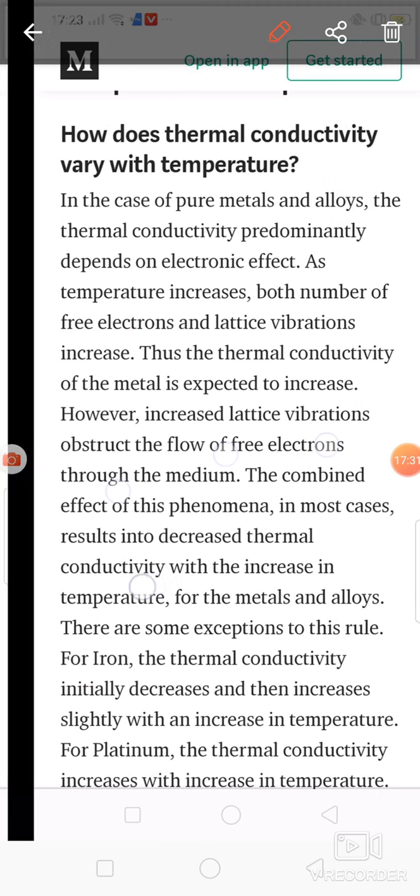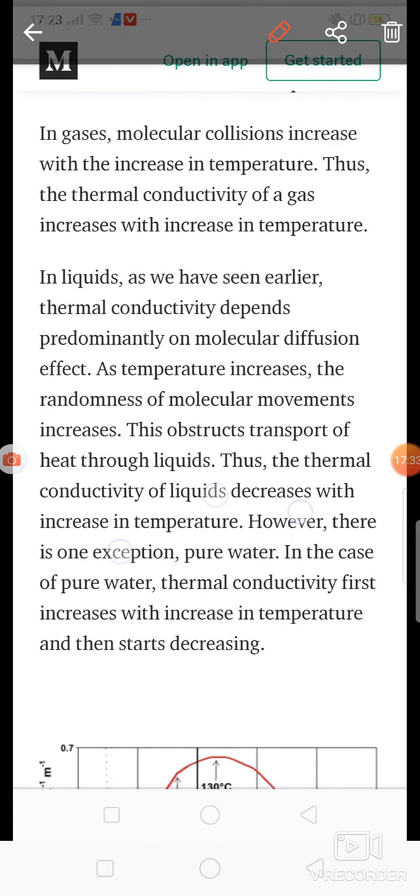What about the liquid? In liquids, we are giving temperature to the liquid. If the temperature of the particular liquid increases, what about the density? Temperature increases means density will be reduced. And if the density is higher, then thermal conductivity will be higher.